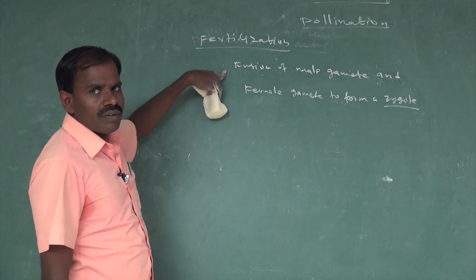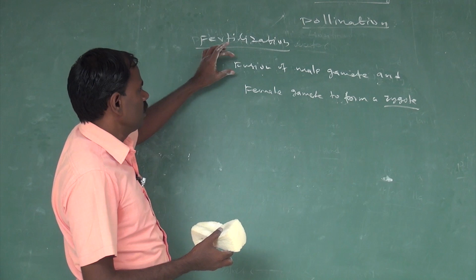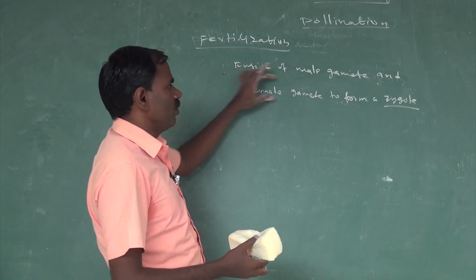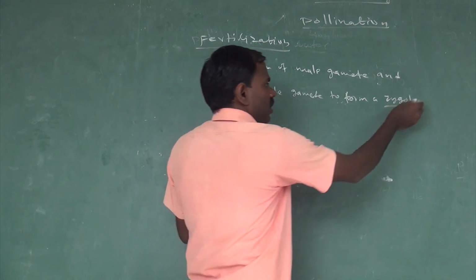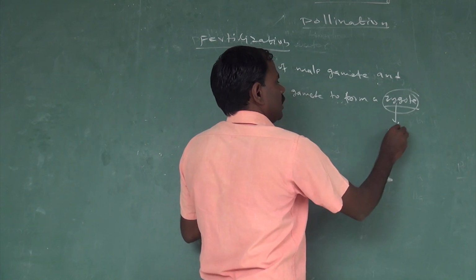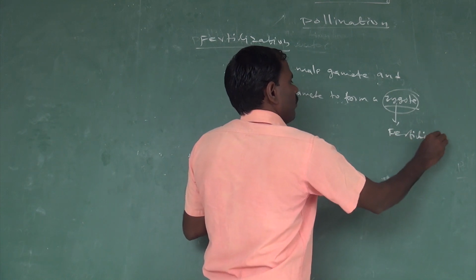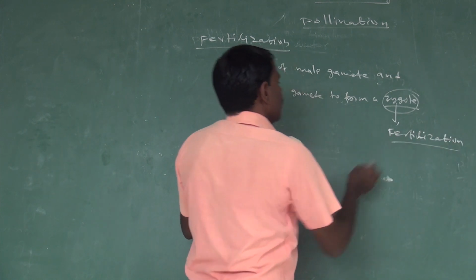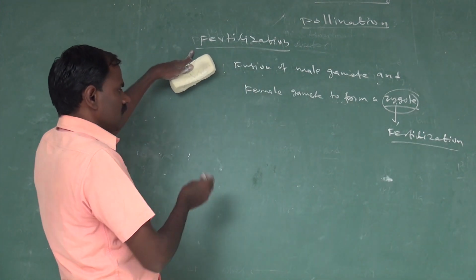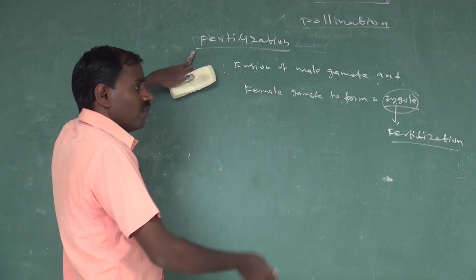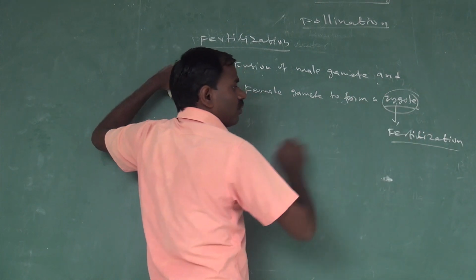That is called fertilization. The first event is pollination, and pollination results in the fertilization process.